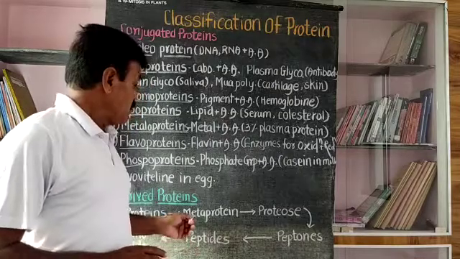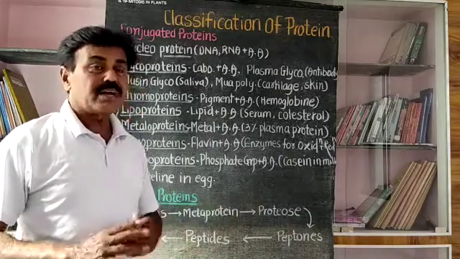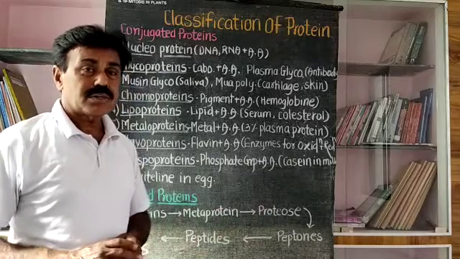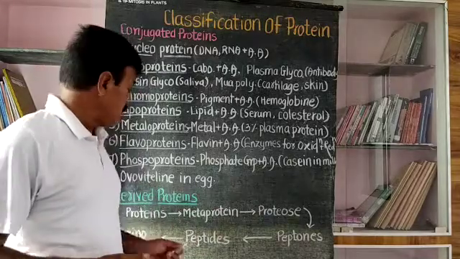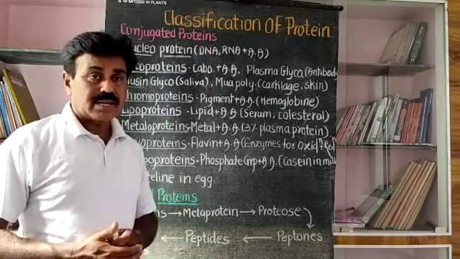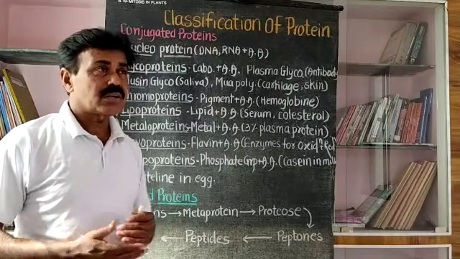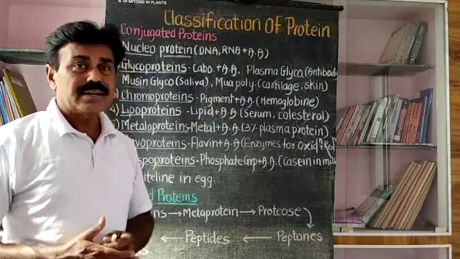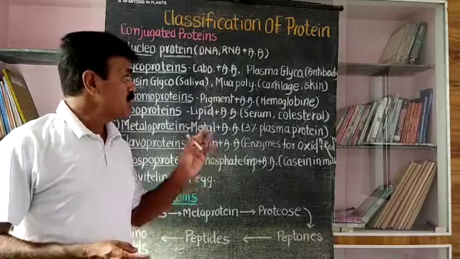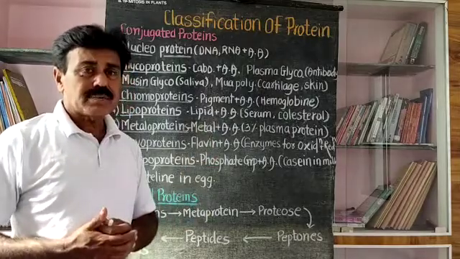That means metaproteins or proteases are hydrolyzed proteins. They are not natural proteins, but somewhat hydrolyzed proteins, simply called derived proteins. It is not a naturally occurring protein, but a hydrolyzed protein. It is called a derived protein. This is about the total classification of protein.